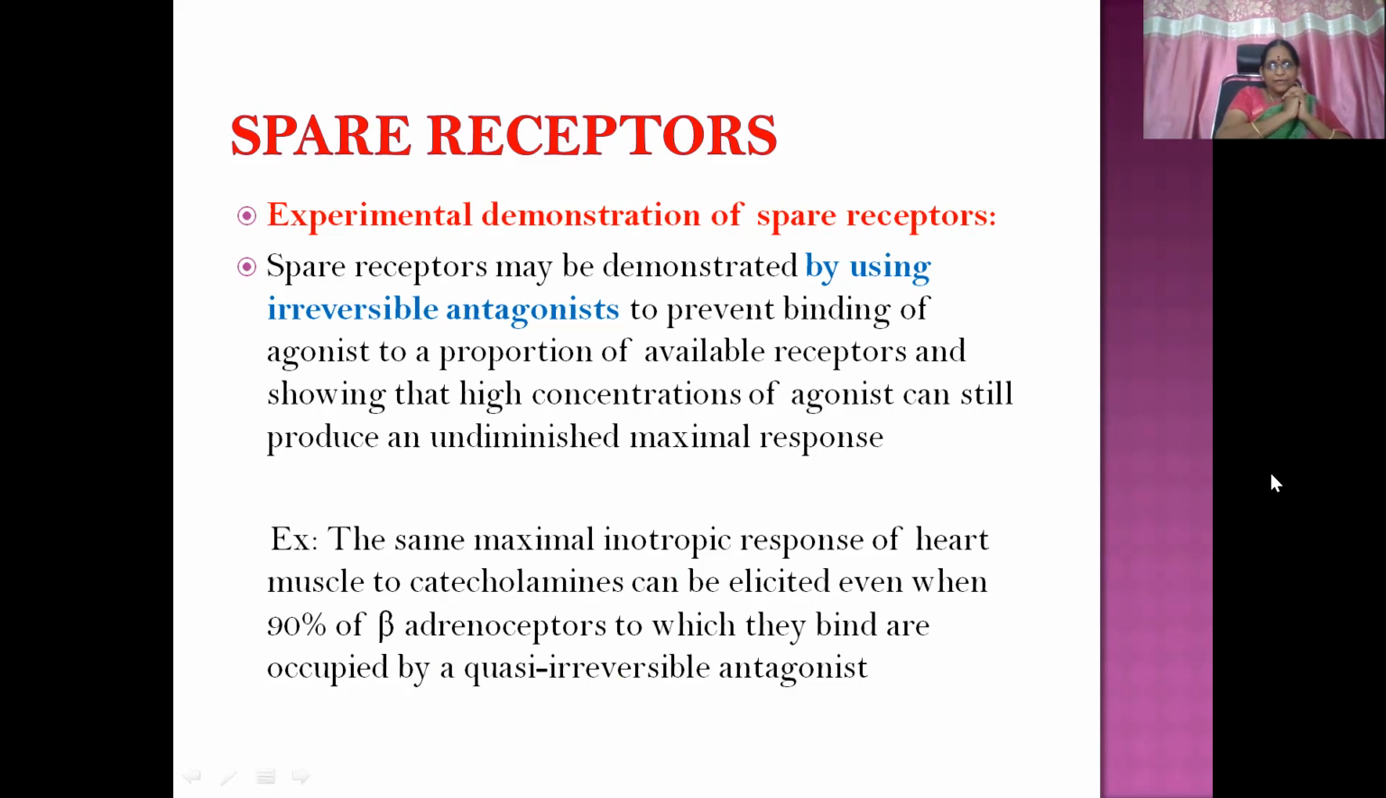Example here: the same maximal inotropic response of the heart muscle to catecholamines can be elicited even when 90% of the beta adrenoceptors to which they bind are occupied by quasi-irreversible antagonists. So 90% of the beta adrenoceptors are occupied by irreversible antagonists. Still, if you give agonist, it produces a good amount of heightened response. That means some receptors are there apart from this 90%. That 10% is going to give the good response, and these are known as spare receptors. That is the experimental demonstration.